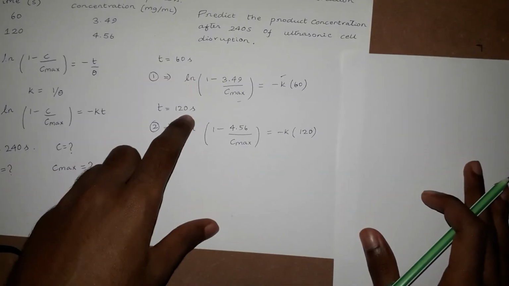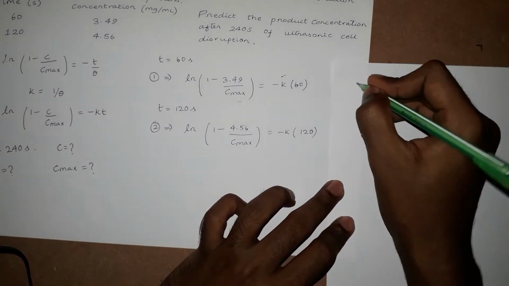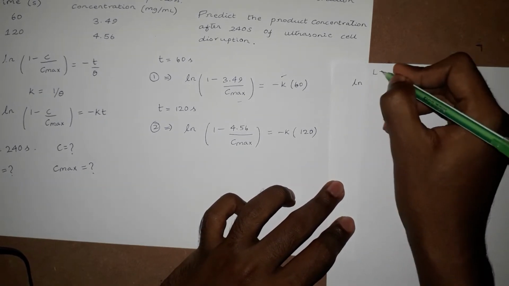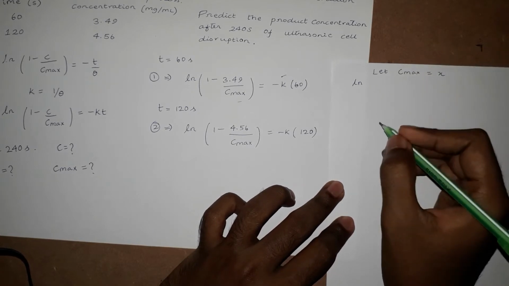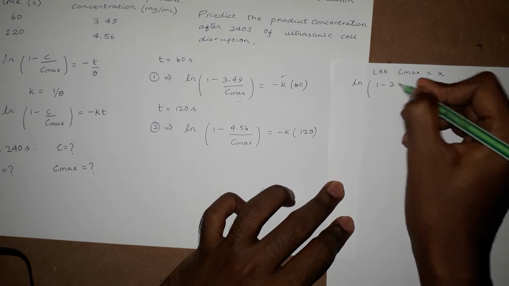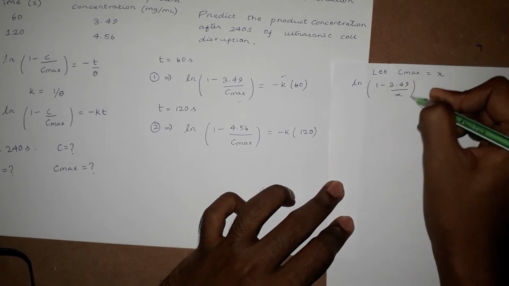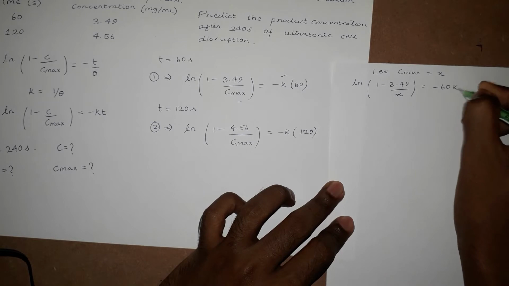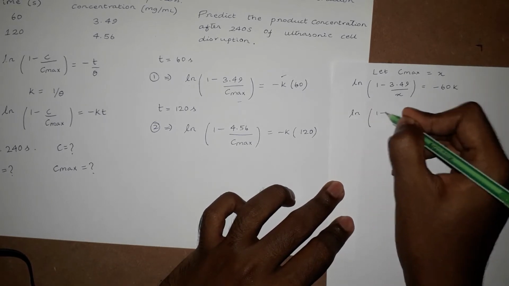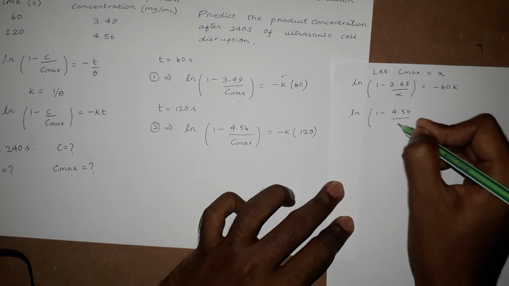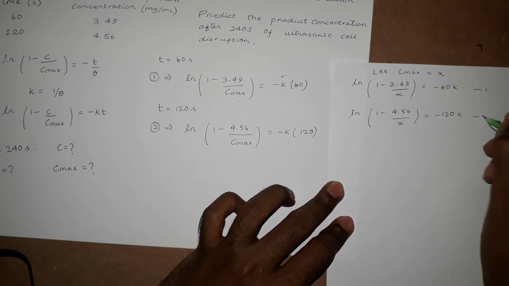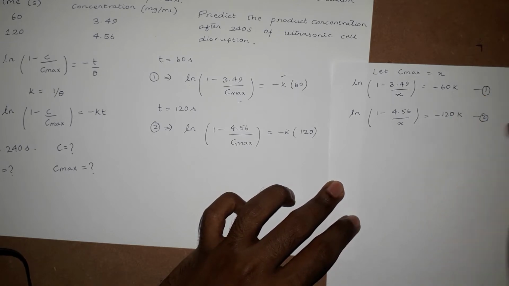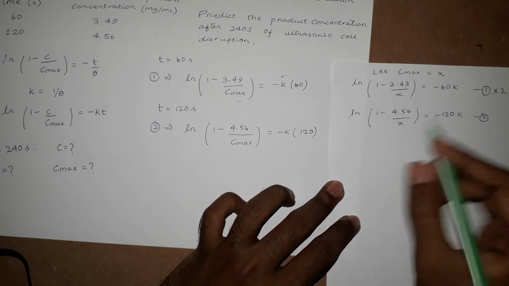So these are the two equations. Let c max equal x. Therefore ln of 1 minus 3.49 by x is equal to negative 60k, and ln of 1 minus 4.56 divided by x is equal to minus 120k. This is equation 1 and this is equation 2. So looking at the RHS, by multiplying by 2 we can make the RHS equal.